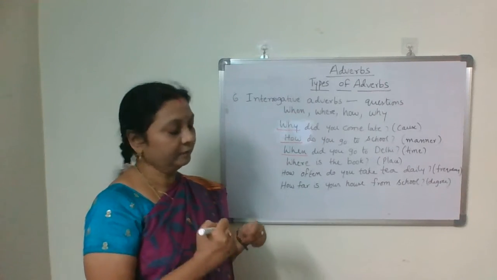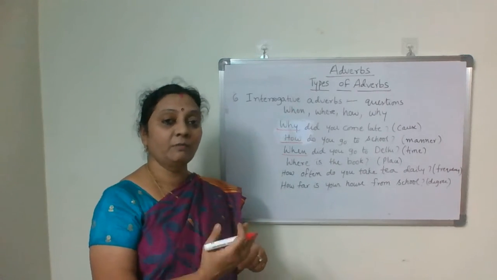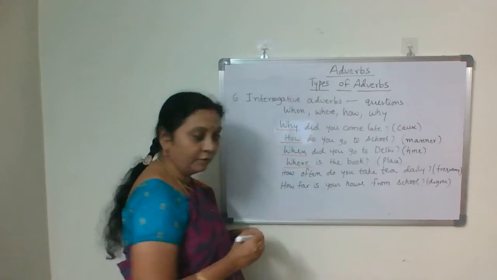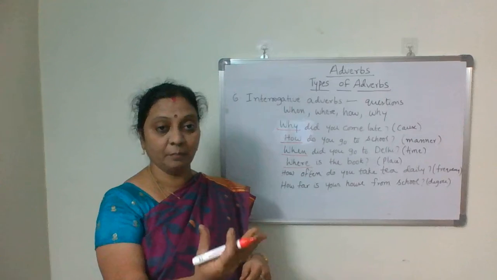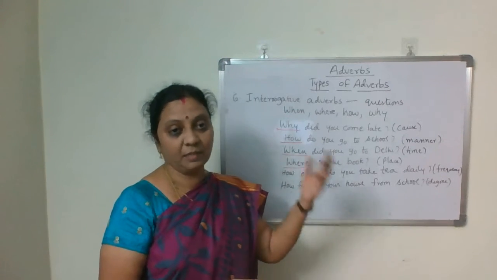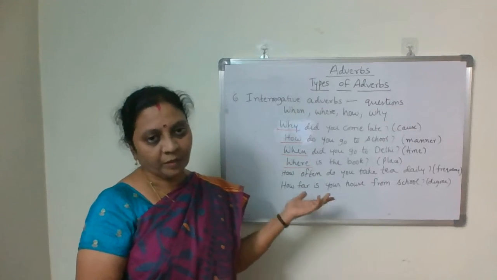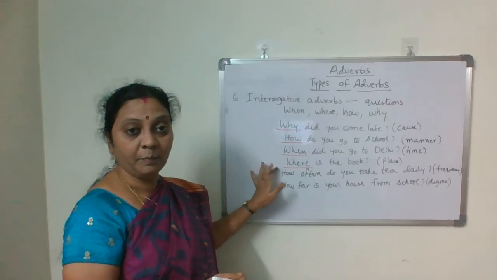Okay. Then how? Manner. In what manner? Where is the book? It talks about adverbs of place. Where is the book? Where? It is also an interrogative adverb. It is talking about place. Where is the book? The book is on the table. The book is in the almirah. The book is here or the book is there. Any reply you can give. Okay. It is talking about the place.